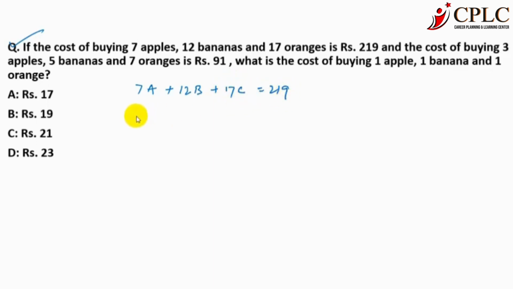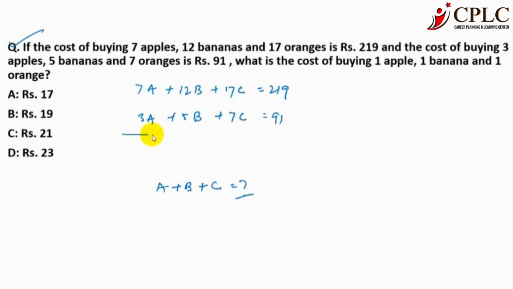Similarly, 3 apples, 5 bananas and 7 oranges, that is 3A plus 5B plus 7C, is 91, and you need to find out the cost of 1 apple, that is A, plus 1 banana B, plus 1 orange C. So here A plus B plus C is question mark.